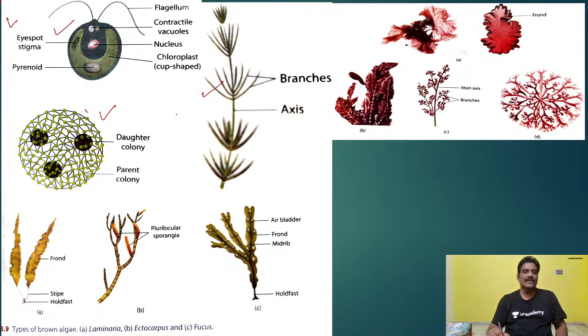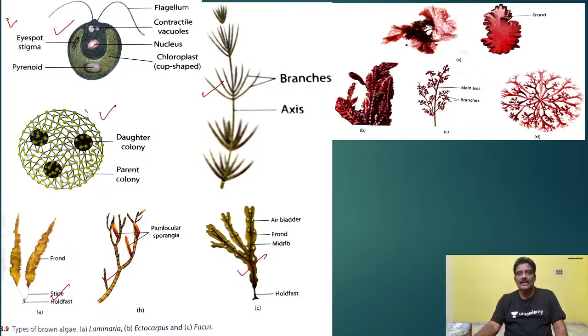This also belongs to Chlorophyceae. So these are the examples that come under Chlorophyceae. And these are the members you see here: Laminaria, Ectocarpus, and this Fucus. They belong to brown algae.